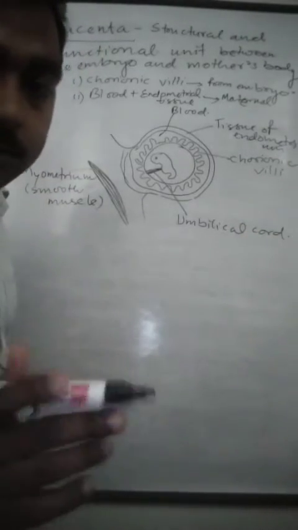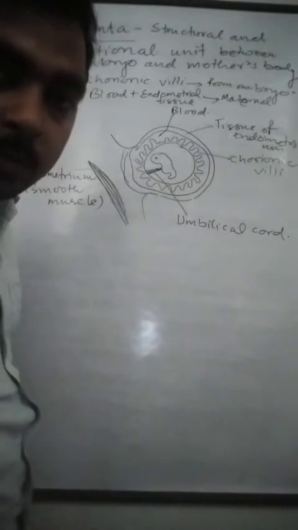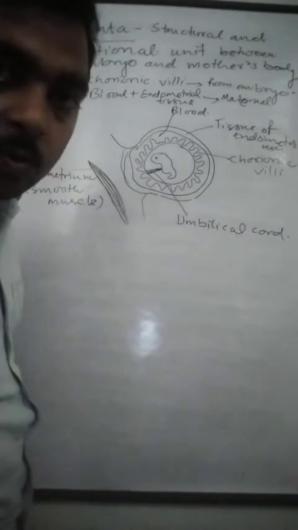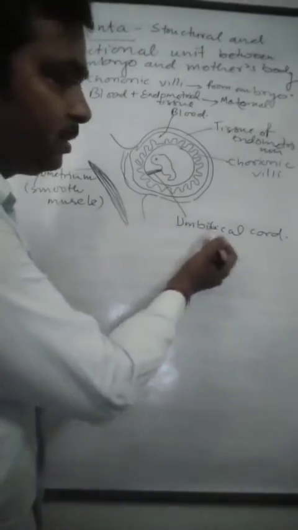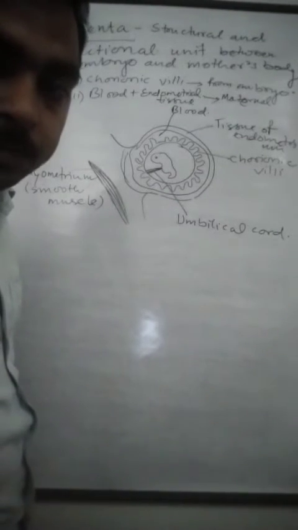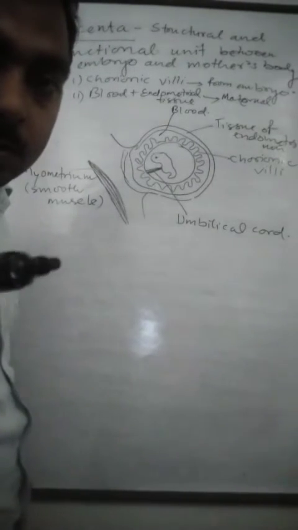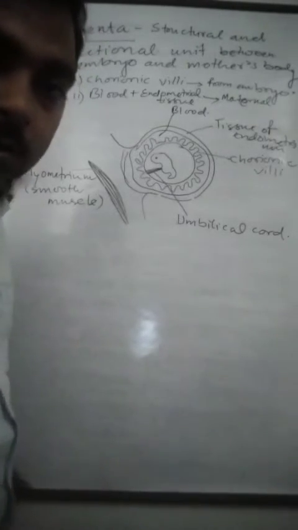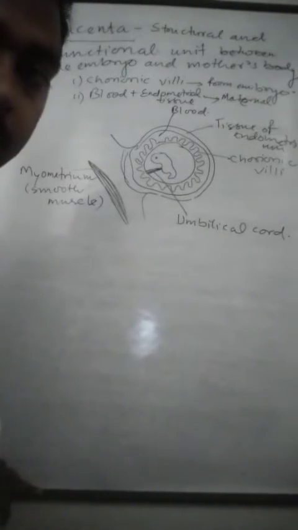The umbilical cord and the placenta together make the structural and functional unit between the mother's body and the growing embryo. The umbilical cord is a tube through which the blood vessels and nerves remain connected to the embryo for the function of the placenta.